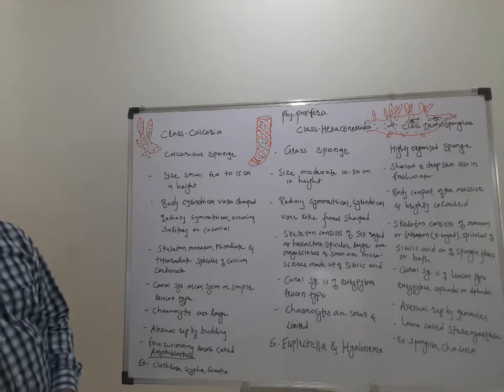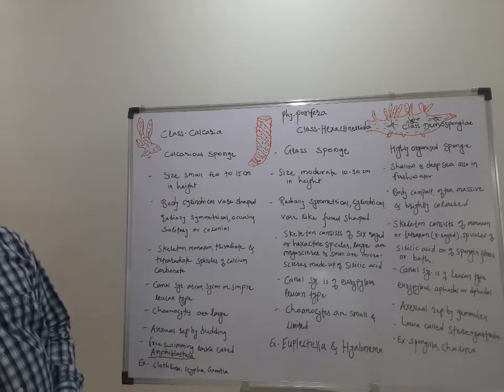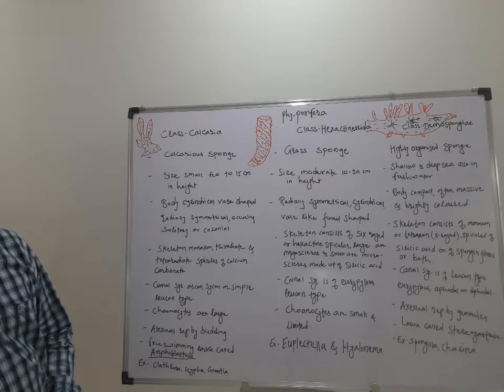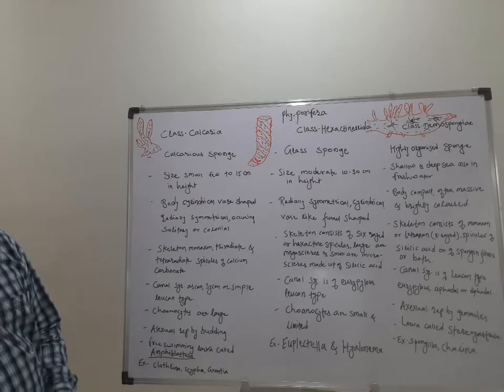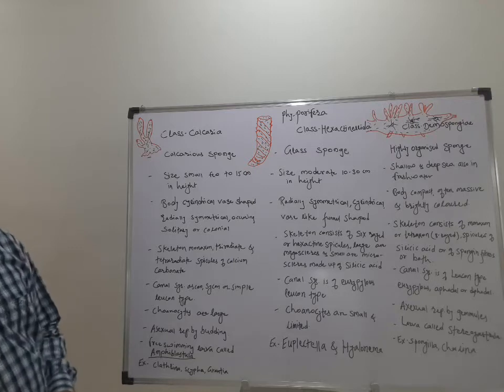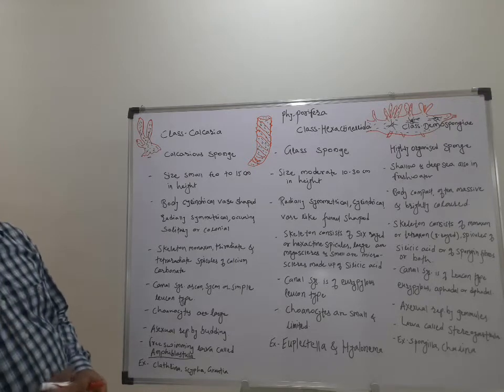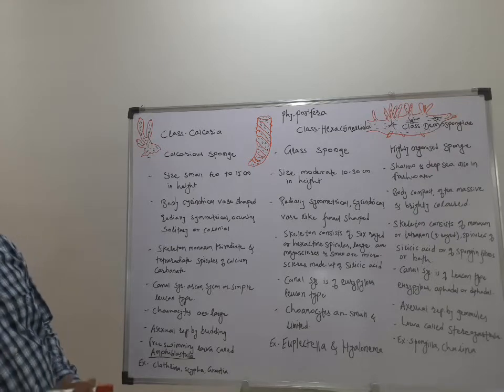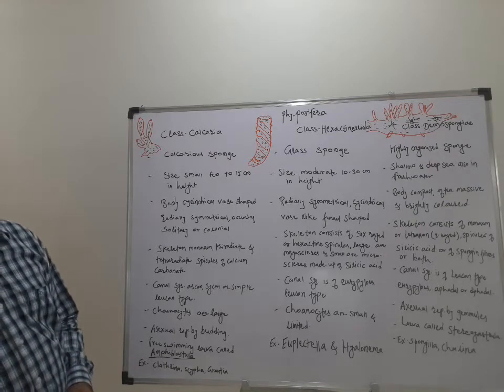Let's see the different three classes which belong to the phylum Porifera. For our convenience, I have put together all three major classes of the phylum Porifera on a single board for your understanding.